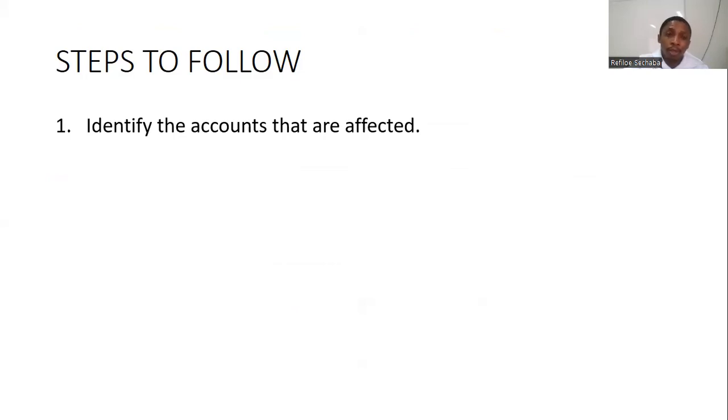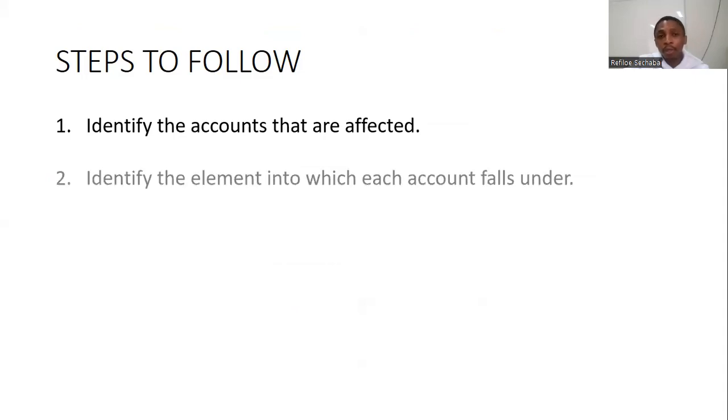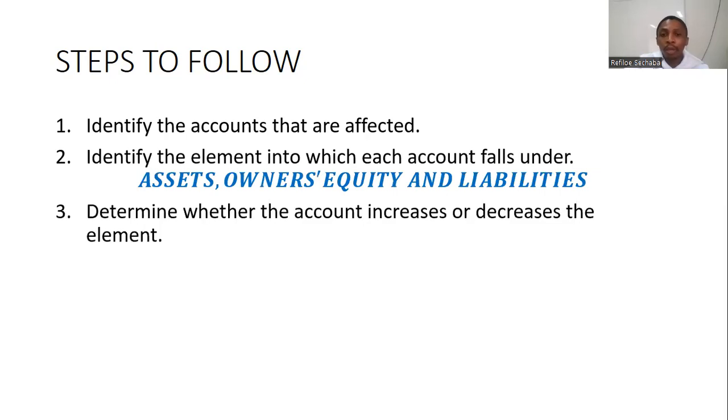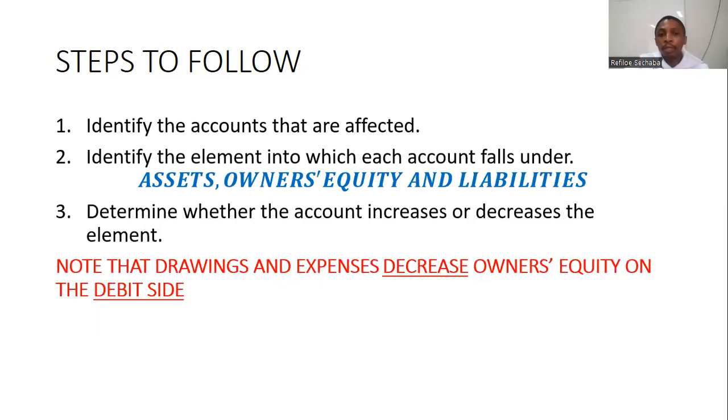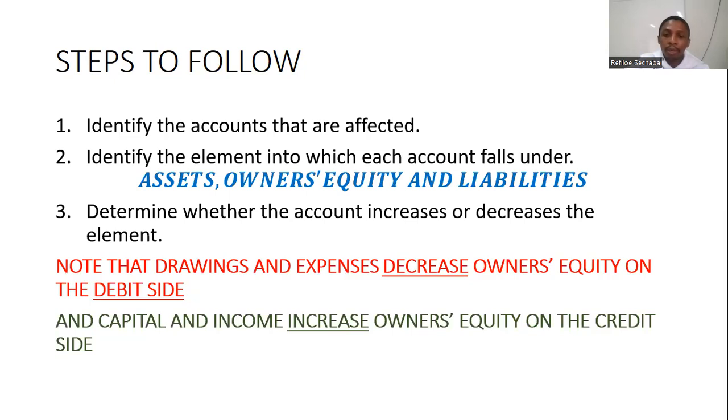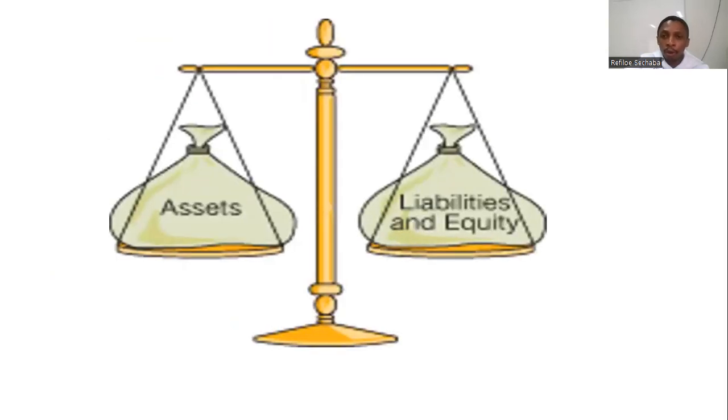Now, in completing the accounting equation, these are the steps that you need to follow. Step number one, identify the accounts that are affected. Identify the elements into which each account falls. We have three elements, which are your assets, owner's equity, and liabilities. Identify in which of those three elements your account falls, and then determine whether it increases or decreases that element. Okay, that is your last step. Note that drawings and expenses decrease owner's equity, and capital and income increase owner's equity on the credit side. Please highlight everything and make sure that you are right.